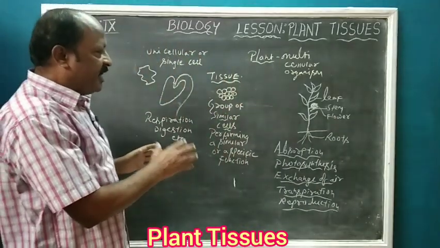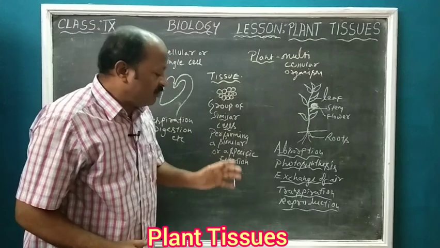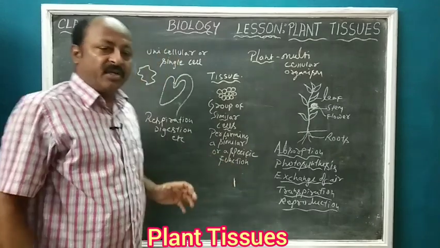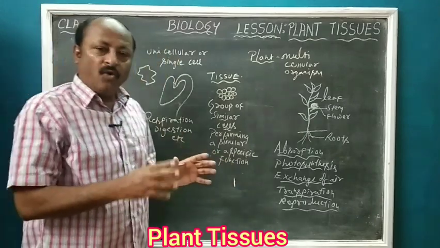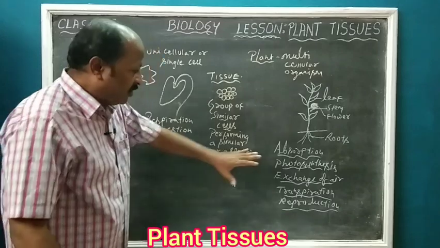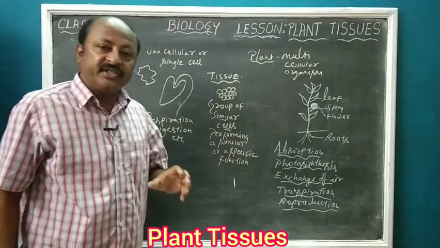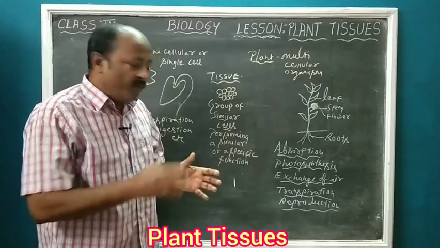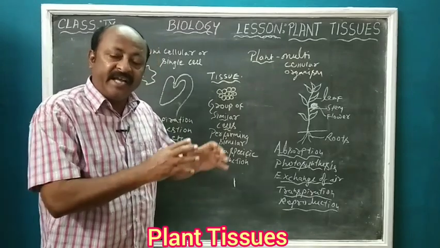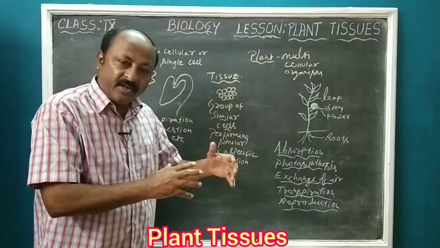So in multicellular organisms we have numerous cells which help in various functions. Here we have clearly seen that plant is a multicellular organism where various functions are performed by various parts present in the plant.